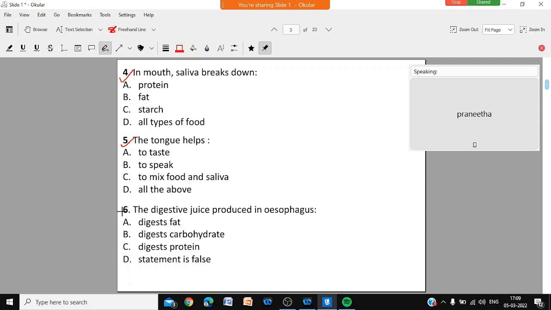Question number 6. The digestive juice produced in esophagus digests fat, digests carbohydrate, digests protein, or the statement is false. The original statement is false, the whole statement is wrong. So the digestive juice produced in esophagus digests fat, carbohydrate, protein, or the statement is false. Finished, Betty? Yes, sir. Next.